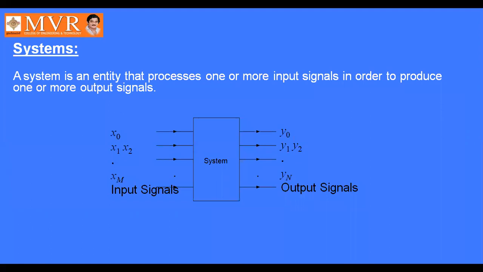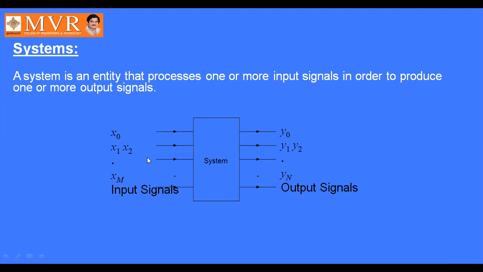Systems. A system is an entity that processes one or more input signals in order to produce one or more output signals. So we have n number of input signals, and for those we have n number of output signals. It is represented diagrammatically, like this: diagrammatic representation of the system.